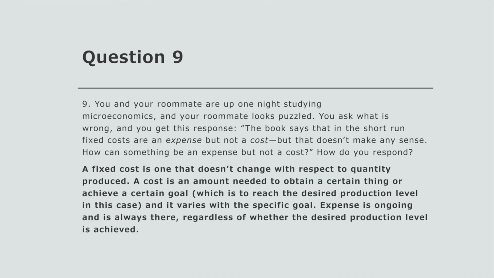For question 9, we're looking at a debate between us and our roommate, where the roommate says the book says that in the short run, fixed costs are an expense but not a cost, and we want to differentiate between the two. So we answer that a fixed cost is one that doesn't change with respect to quantity produced. A cost, however, is an amount needed to obtain a certain thing or achieve a certain goal, which is to reach the desired production for a firm.